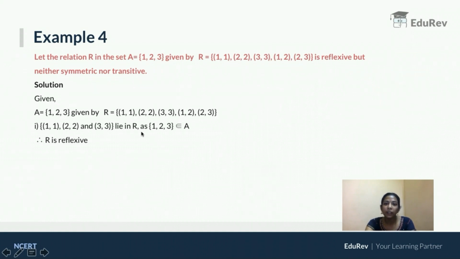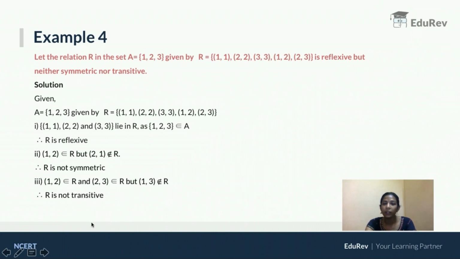And what about symmetric? If (1, 2) belongs to R, (2, 1) also should belong to R. But is (2, 1) there in the given relation? No. So it is not symmetric. What about transitive? If (1, 2) belongs to R and (2, 3) belongs to R, (1, 3) should also belong to R. But is there (1, 3) here? No. So it is also not transitive. From this, what can you conclude? The given relation is reflexive but not symmetric and transitive. I hope it is clear. I am moving on to the next question.